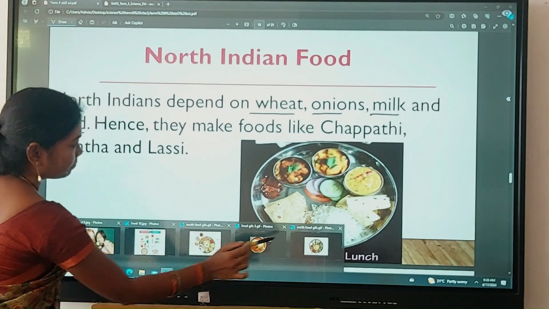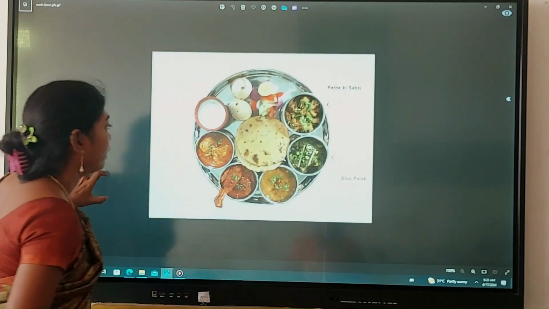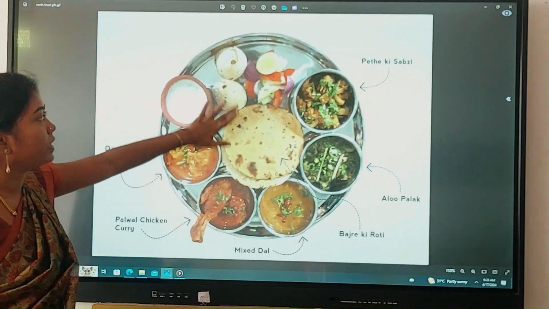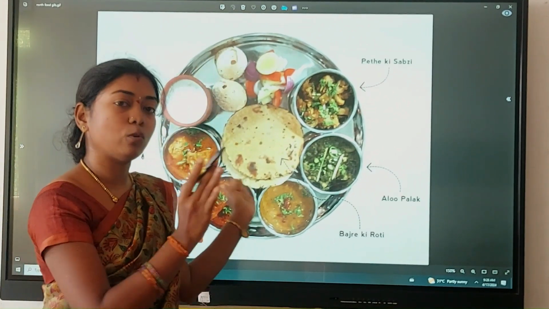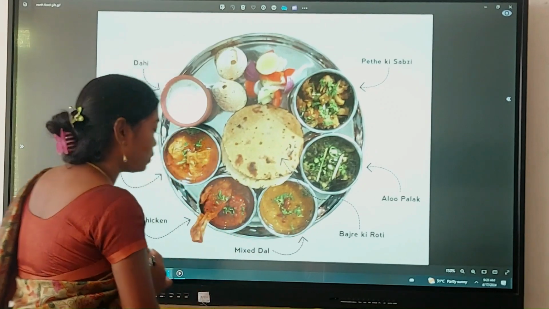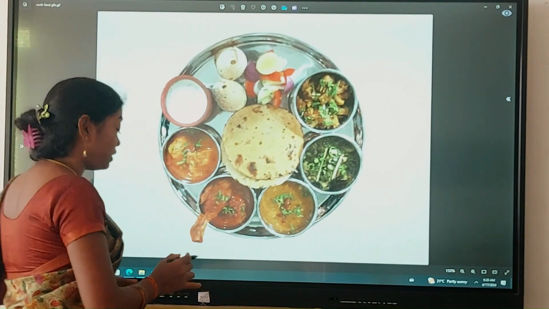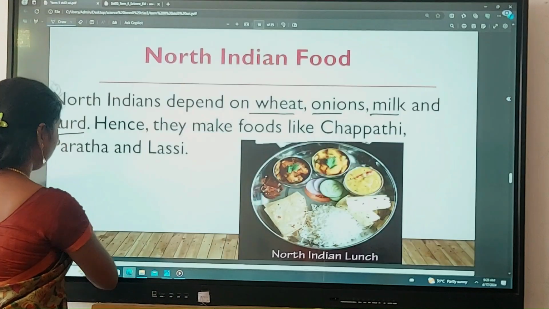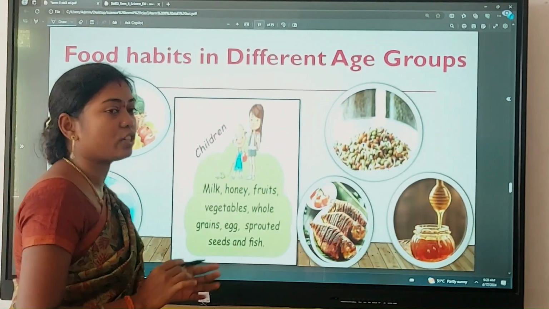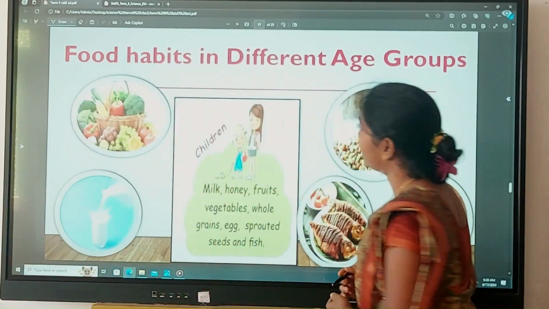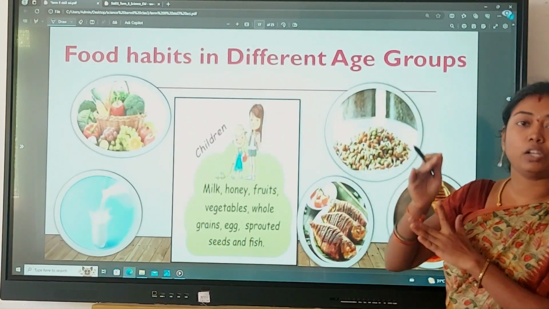And see here, we used to have rotis or parathas, chapatis, onions, aloos. They mostly prefer chapatis. They depend on wheat and curd. Next, food habits in different age groups. Here, they give children, adults and old people.